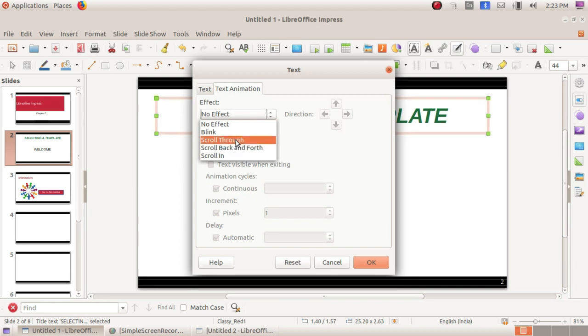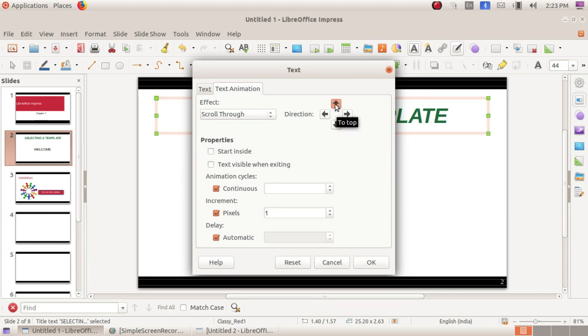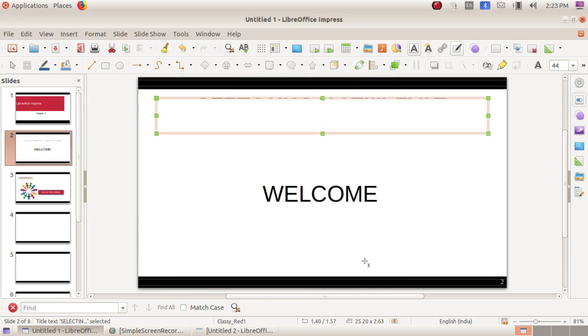We are selecting scroll. The direction can be left to right or right to left. Here you can select up and down, like this. I just select the top. We'll see how it is applying. Can you see that?